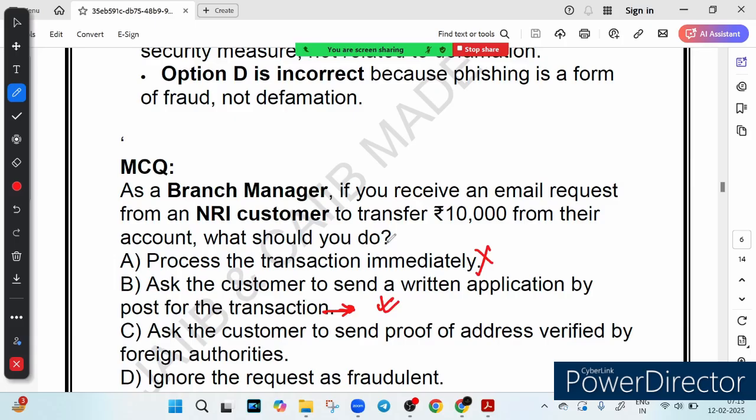Instead of processing it immediately, the bank asks them to send a signed request via post or submit it through secure online banking. So this ensures authenticity and prevents fraud.